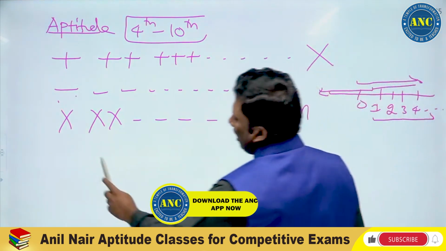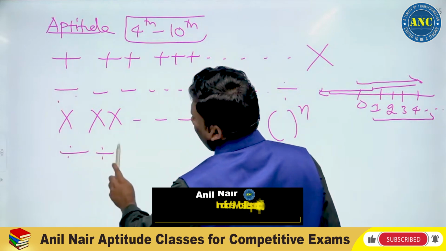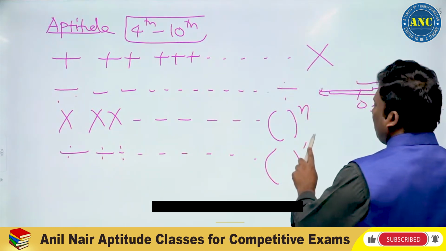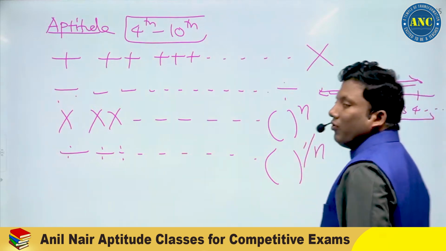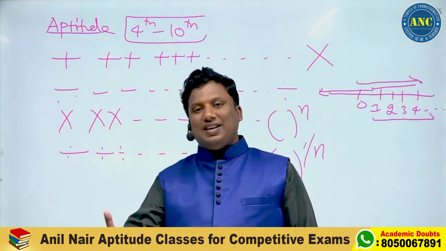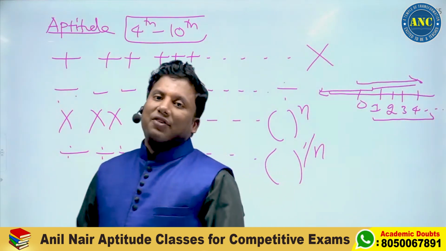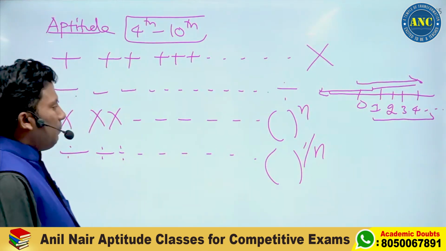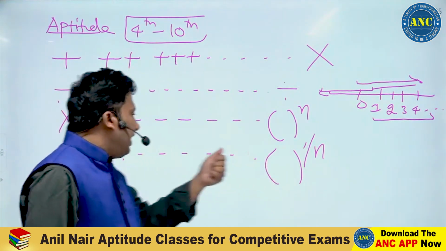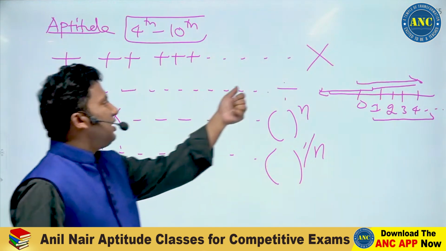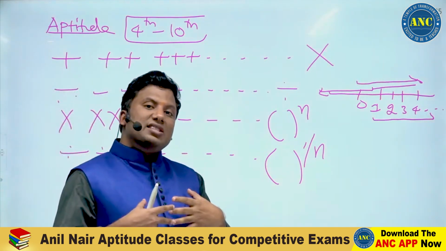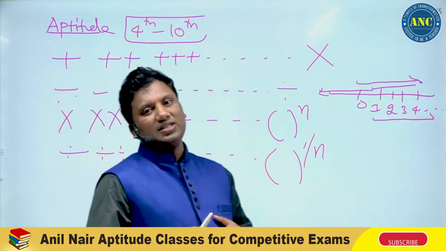Next, if I do repeated division, I will get a new chapter which I call power 1 by n, which we call a root. Cube root of 7, 5th root of 31. This is power 1 by n. Root is derived from division. Division is derived from minus. What is minus? Minus is a negative addition.